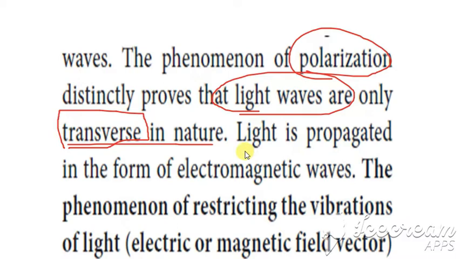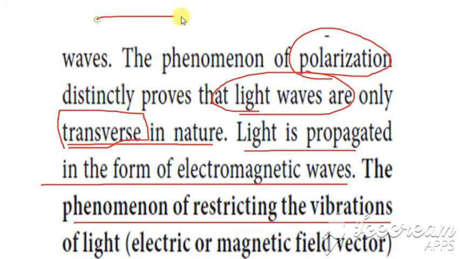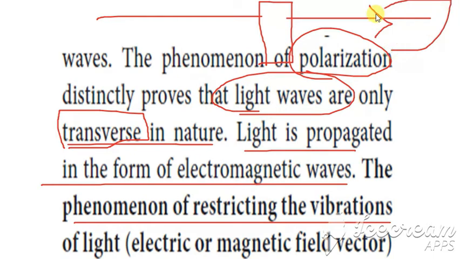Okay, and the light is propagated in the form of electromagnetic waves. So here the light is made to move in the form of electromagnetic waves. And the phenomenon of restricting the vibrations of the light, okay, so if this is the path of the light, if you are going to restrict the path of the light using either electric or magnetic fields along any one direction, and the direction at which the wave moves, that is called as what?